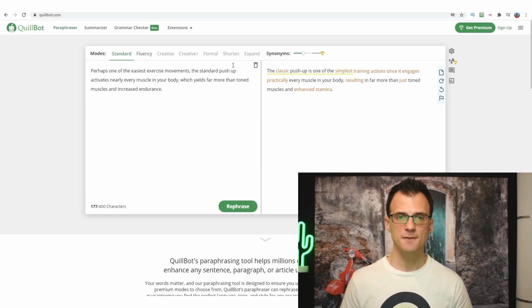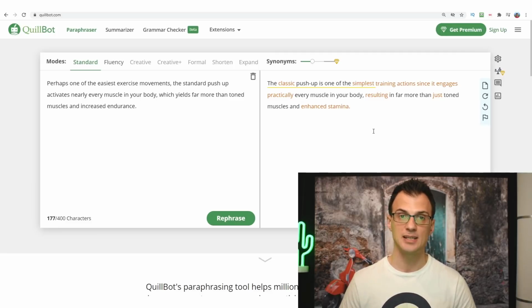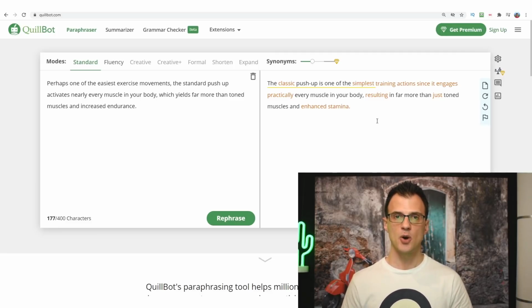Now notice how different this is. It hasn't just changed some of the words, it has actually paraphrased the sentence and changed the sequence of the words in the sentence. So now it says the classic push-up is one of the simplest training actions since it engages practically every muscle in the body, resulting in far more than just toned muscles and enhanced stamina. All right, now not every single sentence will end up sounding like it's perfect English. So you may need to just make slight changes, but this actually sounds quite okay.